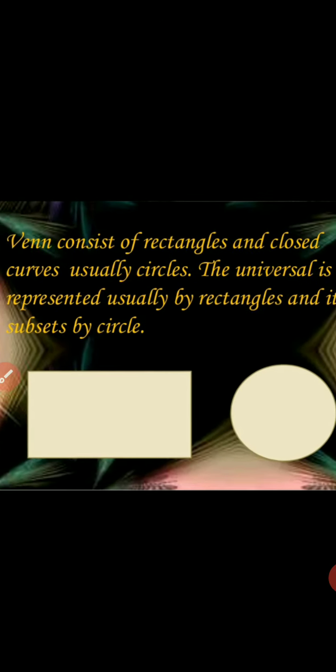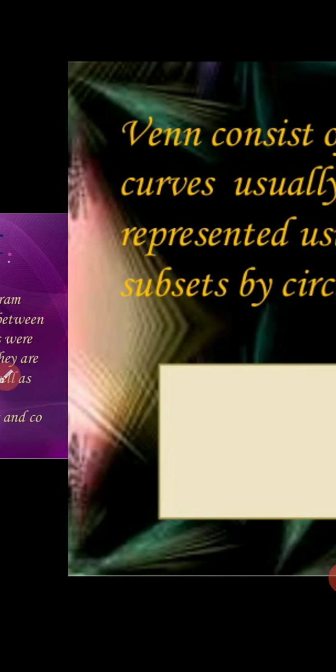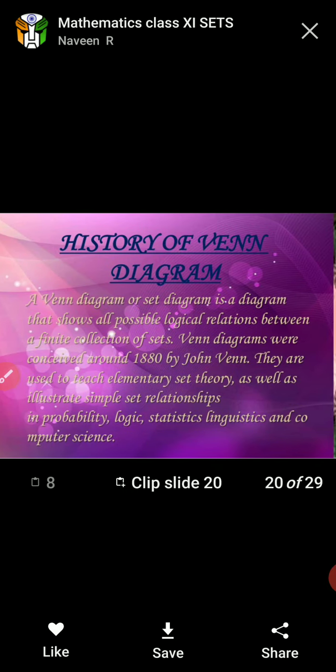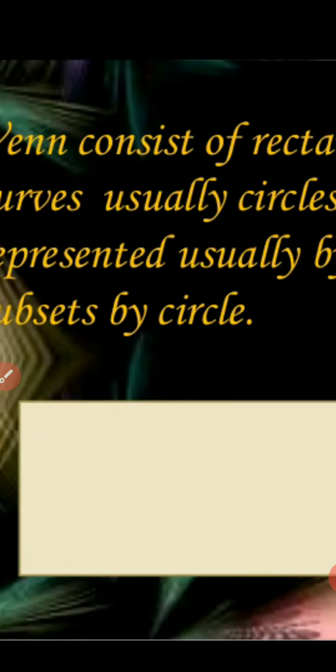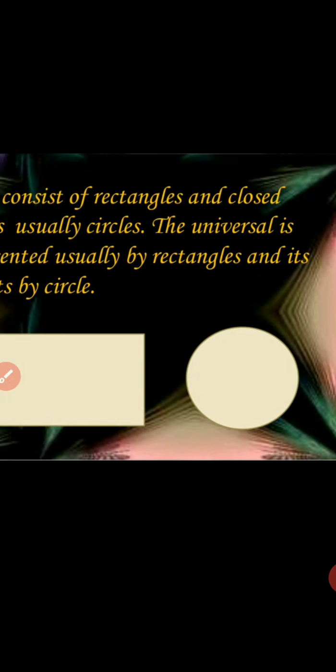Next, a Venn diagram consists of rectangles and closed curves, usually circles. The universal set is usually represented by a rectangle and its subsets by circles. It means we can represent a universal set, our universe, by a rectangle and its subsets by circles. Right?